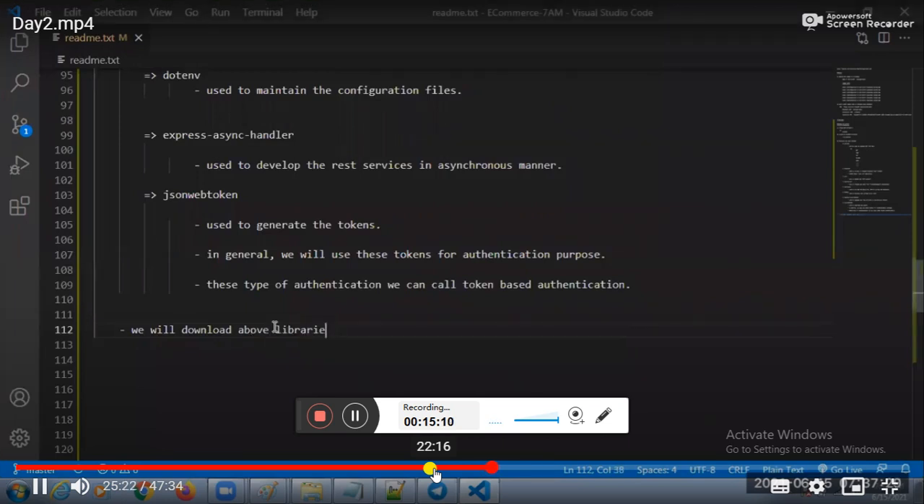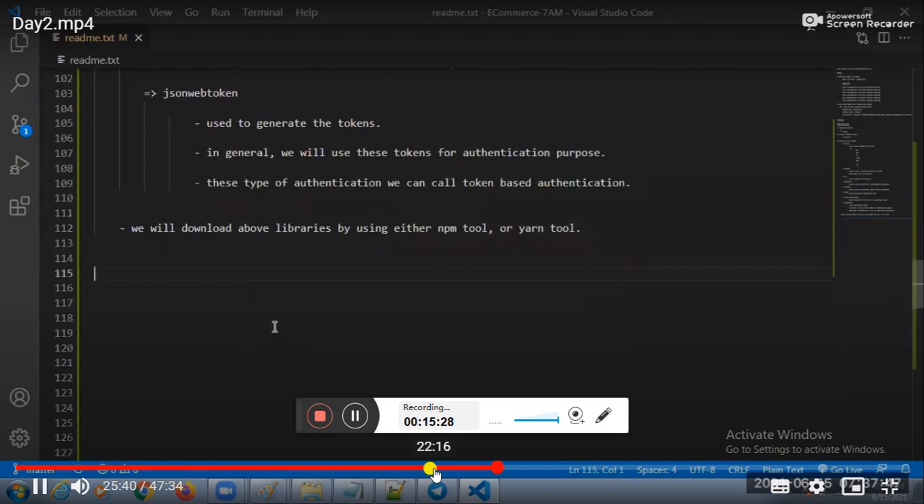Next, we will download the libraries by using either the npm tool or the yarn tool. So can I download by using the yarn tool? Talk with me. Yarn add express async handler, express async handler. Anyone, guys? Yarn add express async handler.